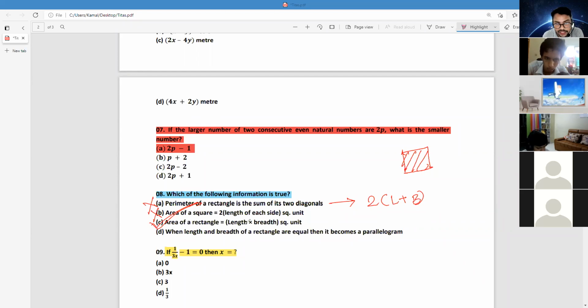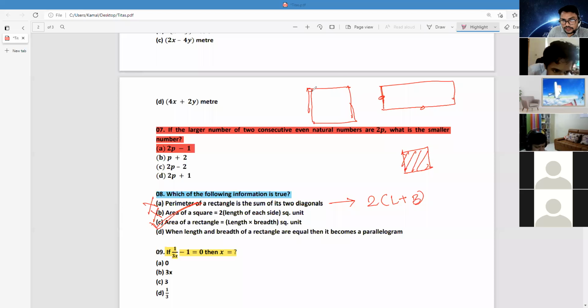So the area of a rectangle is length multiplied by breadth. When the length and breadth of a rectangle are equal, this is the rectangle. Suppose their length and breadth are not the same here, but if they are the same, what will happen? They will make a square.